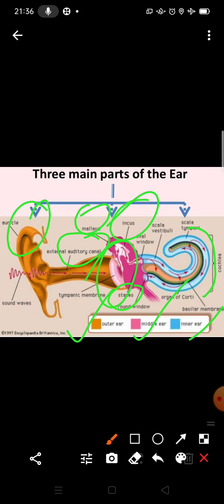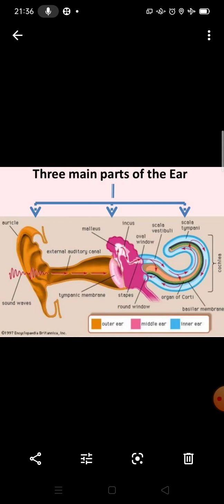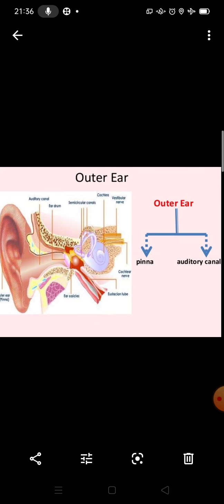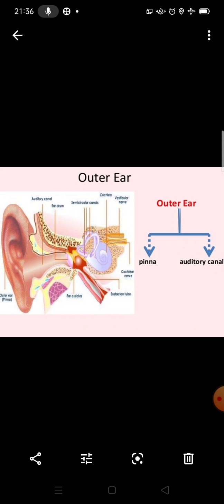Canals, there are semicircular canals and the auditory nerves. This figure shows the internal and external structure of the human ear. You can see the outer ear in the diagram, the pinna and auditory canal. This is the structure of the outer ear.